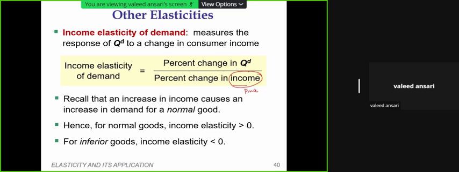No difference. The only difference is that we have to take the sign into account. We cannot ignore the plus or minus sign. Earlier, I told you that in price elasticity, the coefficient will always be negative because there is an inverse relationship between price and quantity demanded. Therefore, it will be negative in all cases. It has to be a negative coefficient.